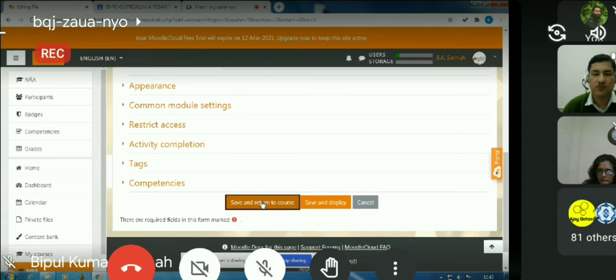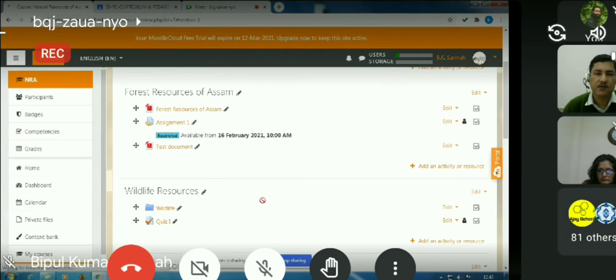Save and return to course. On clicking this one, that file will be uploaded here. So you can see that this file has been uploaded.